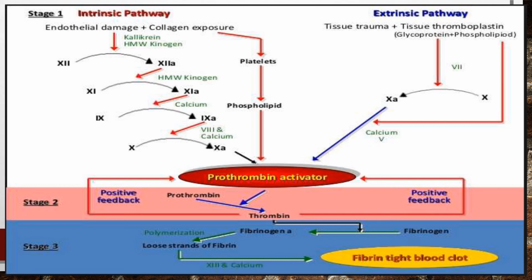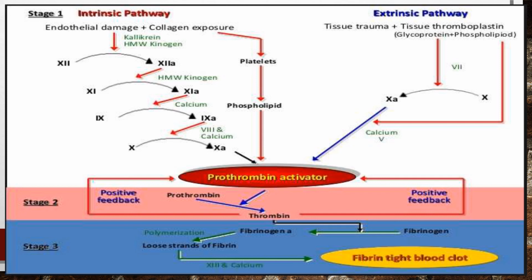And in step 2, the fibrin monomer polymerizes with other monomer molecules and forms loosely arranged strands of fibrin. And in step 3, later, these loose strands are modified into dense and tight fibrin threads by the fibrin stabilizing factor, that is factor 8, in the presence of calcium ions.